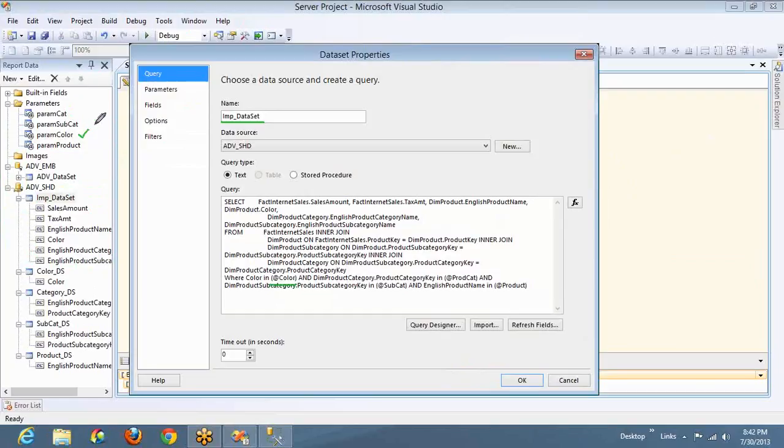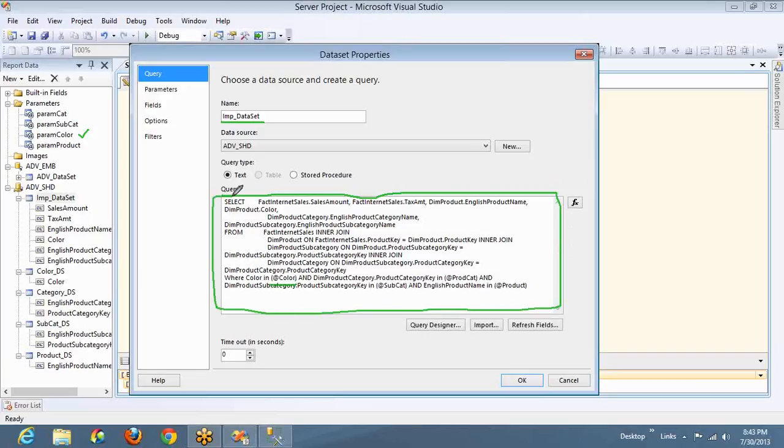So to fill this, I need to get values into the data set. Getting values into the data set, in the sense, I need to execute this query. Clear up to here? If I execute this query, I'll get the values. Once I get the values, this data set will be loaded. Okay. But to execute this query, you need what? @color. Correct? If you don't have the @color value, this query will not be executed.